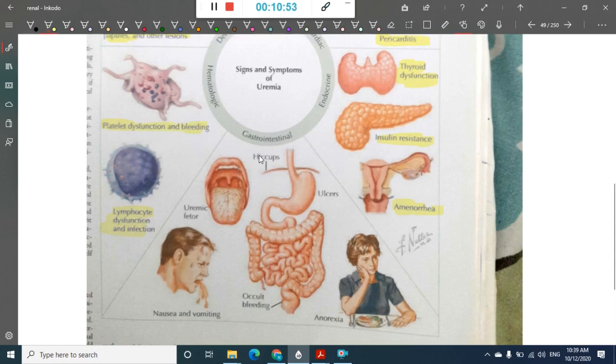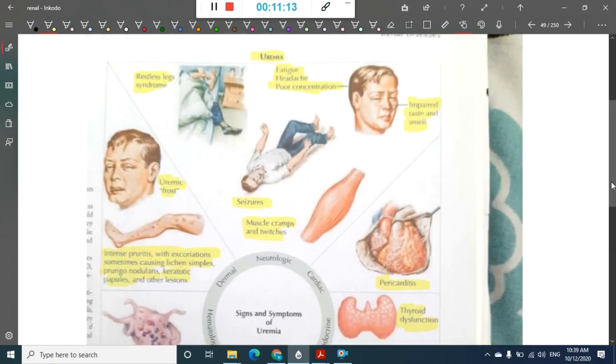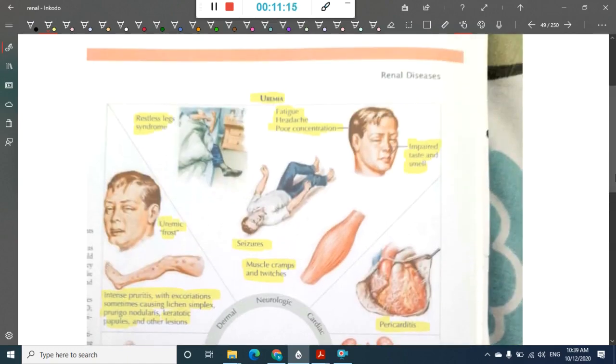Uremia causes irritation of the diaphragm leading to hiccups. There are ulcers which are seen in the stomach. Uremic fetor, that is the smell, can occur. Then it can be associated with nausea and vomiting. Occult lower GI bleed is seen, and anorexia is also seen. So these are the different symptoms. How these symptoms are manifested, I'll show you in a minute.